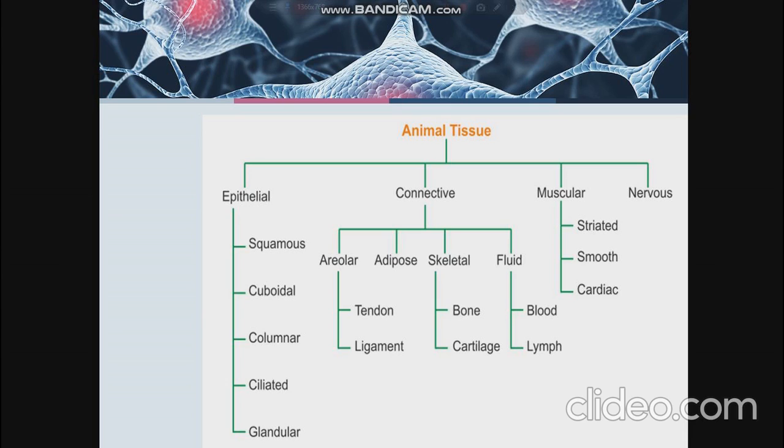Under connective tissues, we will be learning about areolar connective tissues, that is tendon and ligament, and skeletal connective tissues, bone, cartilage, and fluid connective tissues. We will be discussing blood. Coming to muscular tissues, we will be learning about striated muscular tissues, smooth muscular tissues, and cardiac muscular tissues. And finally, at the end of the session, we will be discussing nervous tissue.